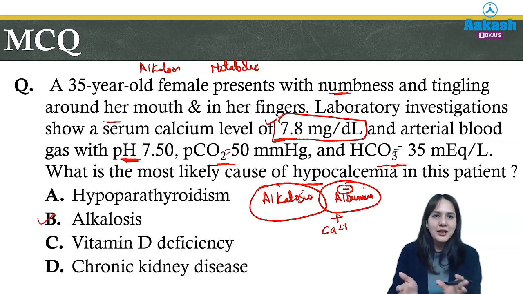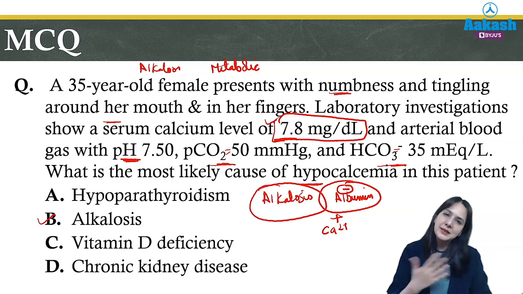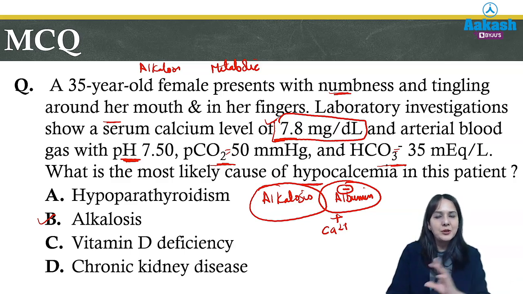Then you should understand that the compensatory mechanism is always opposite. Because there is a problem in the lungs, that's why there is a respiratory acidosis. So it will be compensated by the kidney by increasing bicarbonate level, because the main aim is to maintain the pH. So the compensation is by the kidney by absorbing bicarbonate.